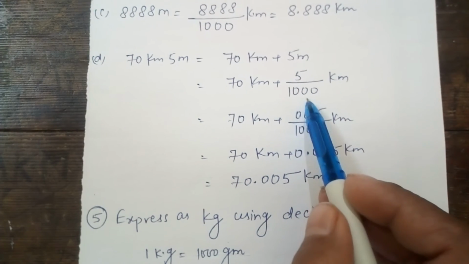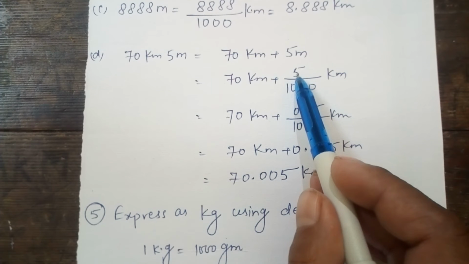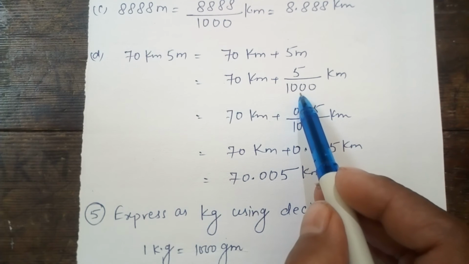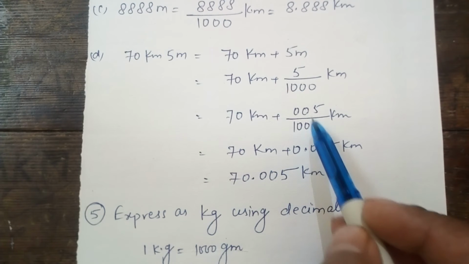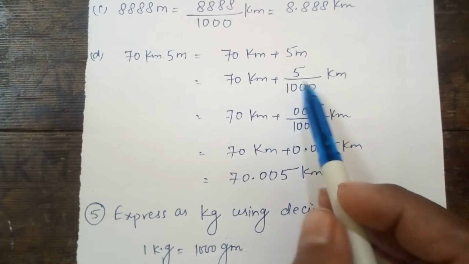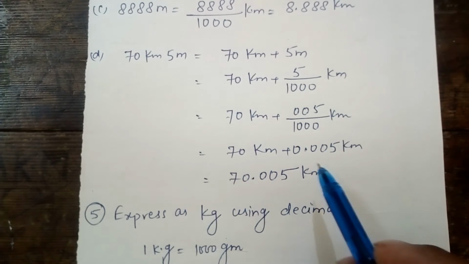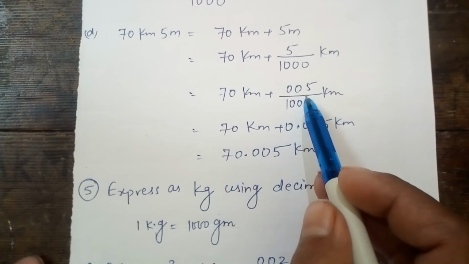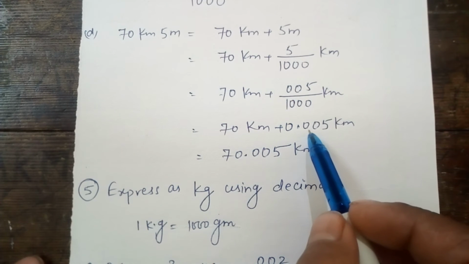Now in 1000 the number of 0s is 3. So in the numerator the number of digits is equal to the number of 0s in 1000. As you are looking, the number of 0s in 1000 is 3. The meaning is, in the numerator the number of digits will be 3. As you are looking at 5, we can write here 005 upon 1000. Then after what we will do? Before 3 digits we will put the decimal point.